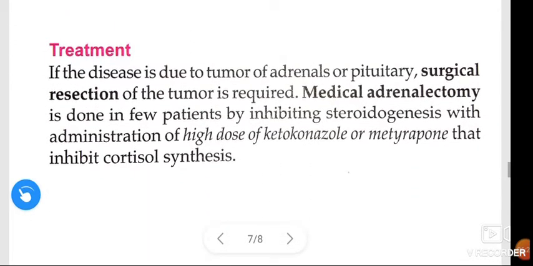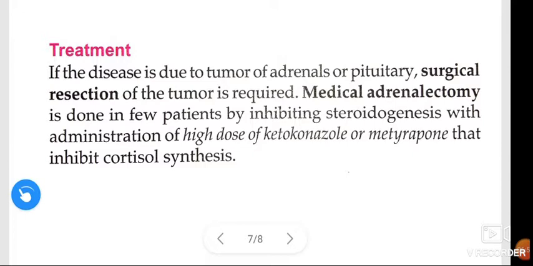Next, coming to the treatment of Cushing syndrome. If the disease is due to a tumor of the adrenals or pituitary, surgical resection of the tumor is required. Medical adrenalectomy is done in few patients by inhibiting steroidogenesis with administration of a high dose of ketoconazole or metyrapone that inhibit cortisol synthesis.